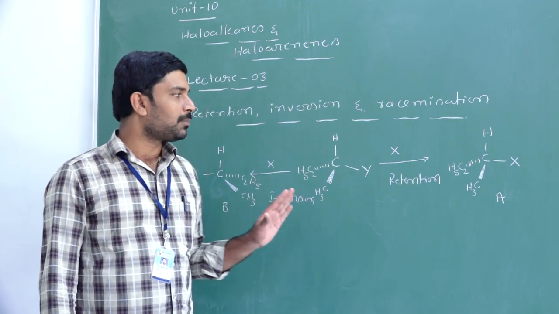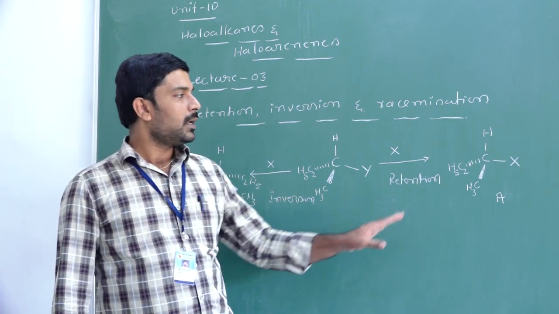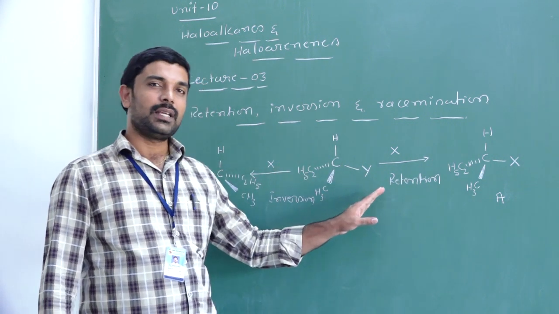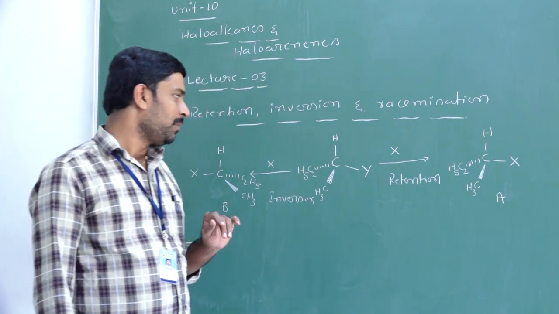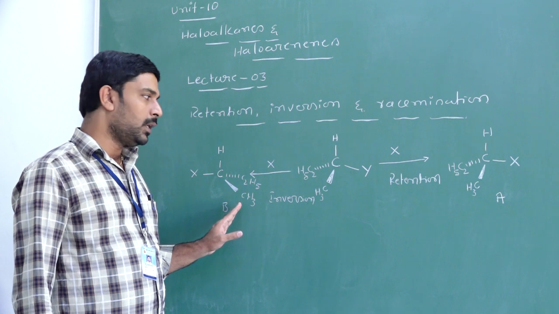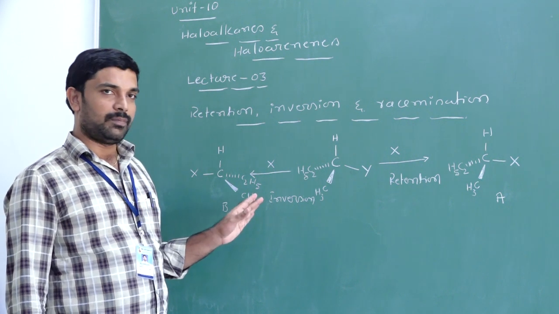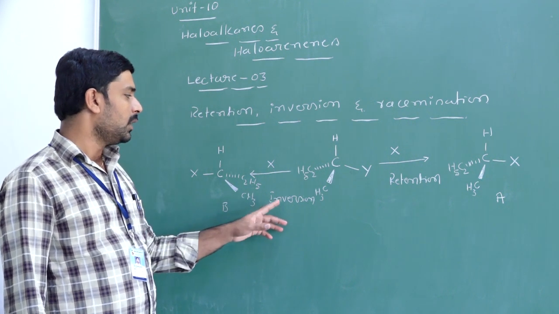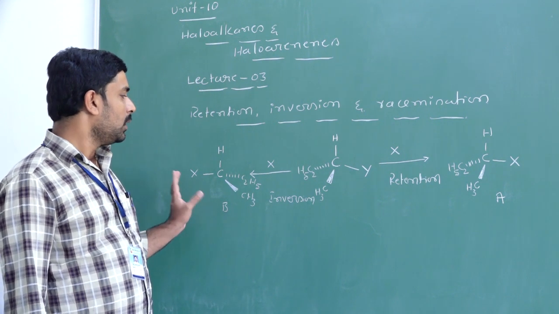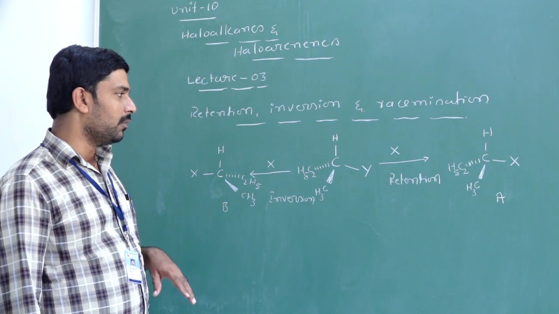During the nucleophilic substitution reaction, if you get a product having a configuration similar to the reactant, we say it is retention of configuration. If you get a product which is completely inverted, that is an inversion of configuration, that is called inversion. Here the configuration is completely inverted.